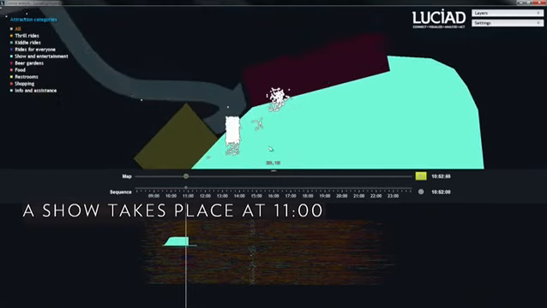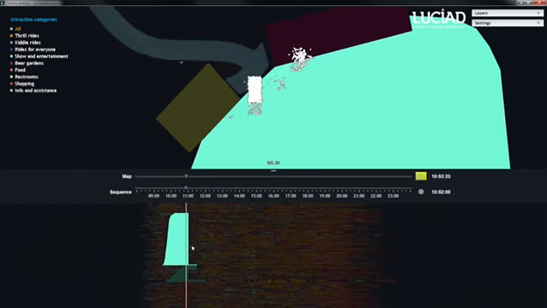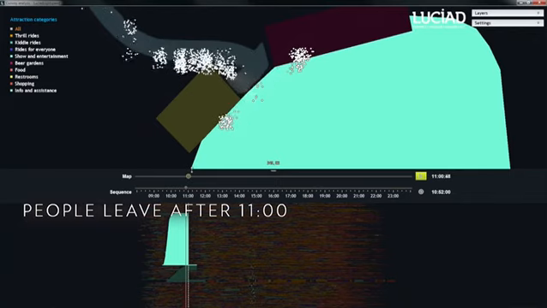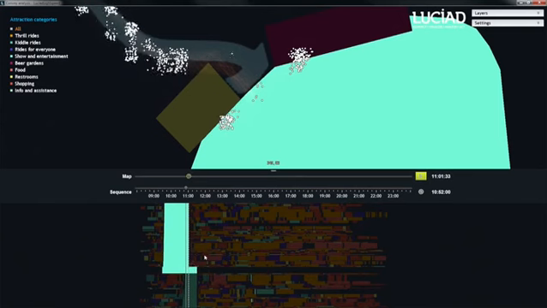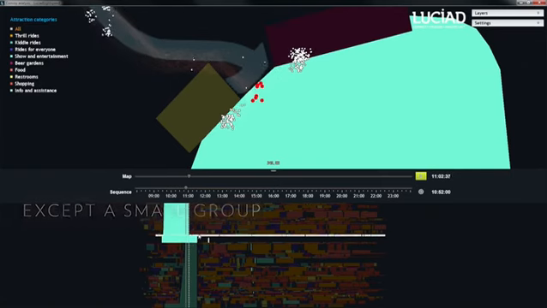Zooming in shows a large crowd at the stage. At 11 a.m., the crowd starts to move out of the stage and on to other attractions. The sequence view, however, shows us that one group stays longer. Selecting them highlights these visitors in red.